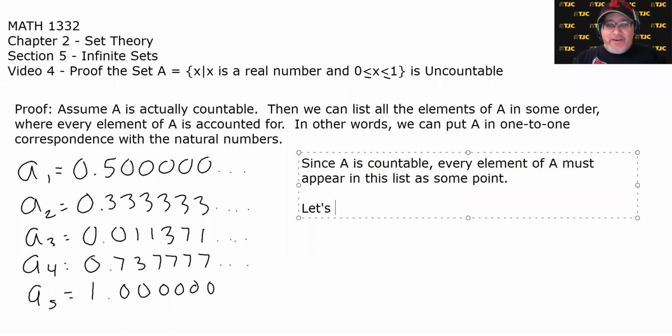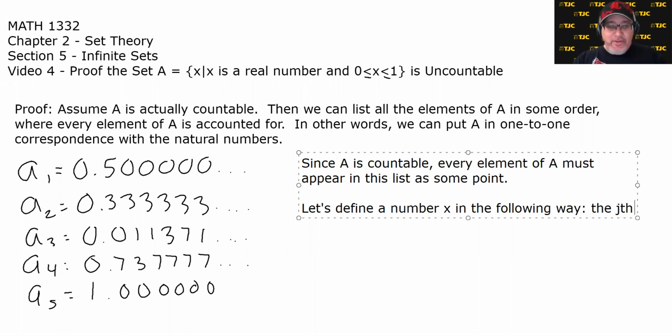We're going to define a number, and we'll call it X, in the following way. Now, I'll illustrate this. It's a little tricky to put in words.